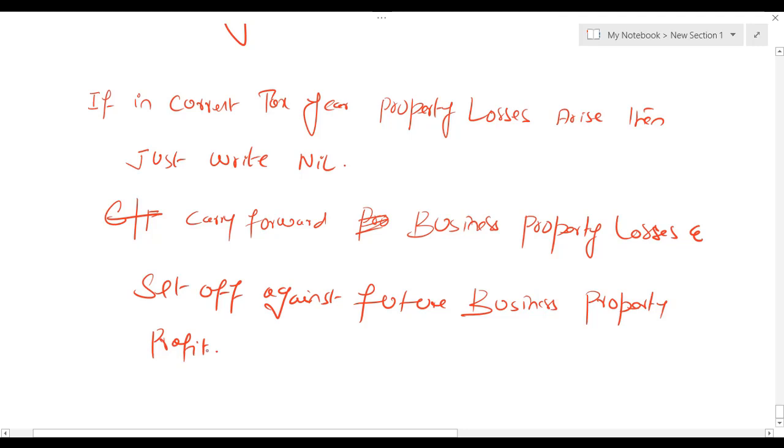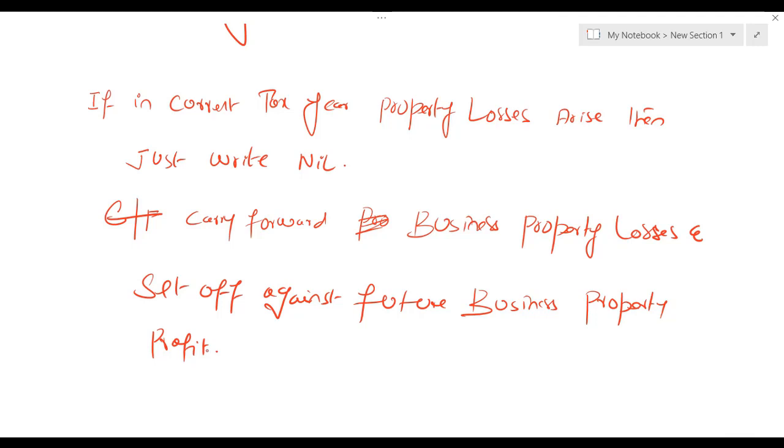So if you are having losses in property business, then you need to carry forward those losses, and you need to deduct the business property loss against future business property profit. So that was all about property income.